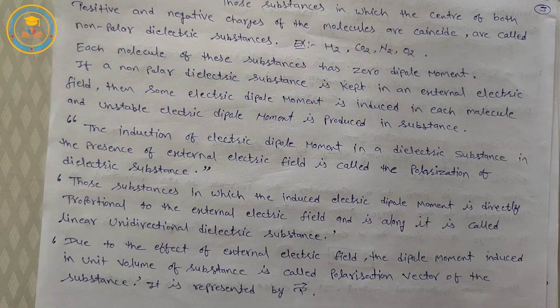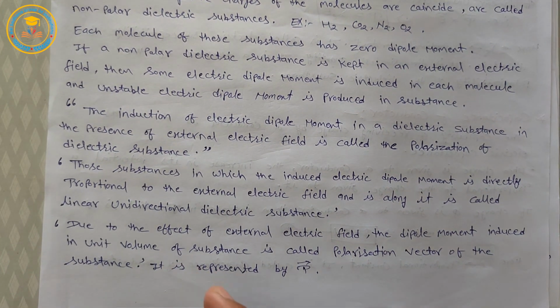Okay. Now our next definition is polarization vector. What is polarization vector? Due to the effect of external electric field, the dipole moment induced in unit volume. It means this is the dipole moment, but the dipole moment in unit volume of the substance is called the polarization vector of the substance.